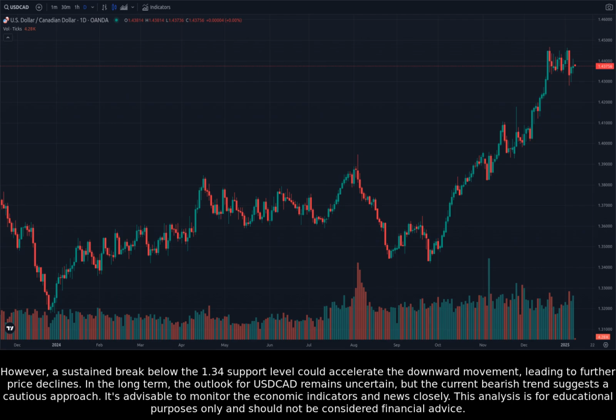In the long term, the outlook for USDCAD remains uncertain, but the current bearish trend suggests a cautious approach. It's advisable to monitor the economic indicators and news closely.